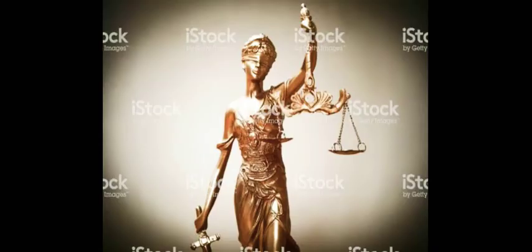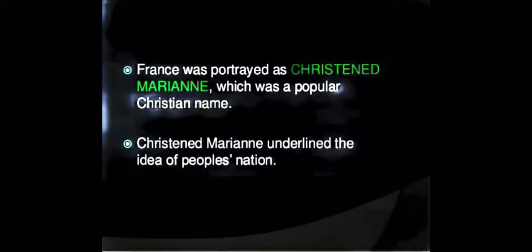Then artists made the statue of justice. Justice is generally a blindfolded woman carrying a pair of weighing scales. You can see her hand. Means justice will be given on the basis of evidence, not by seeing the faces of poor or rich people. Means all are equal in the eyes of law.